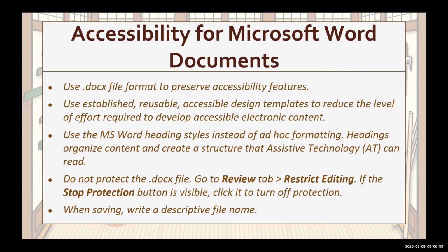To start, make sure you're using the latest version of the software. Use an established accessible design template, or create your own accessible template with standard heading styles. Don't use ad hoc formatting because assistive technology has trouble reading custom styles. Make sure your file is not protected. If the file is protected, assistive technology cannot read the file. And lastly, make sure that you save the file with a descriptive file name to help people correctly identify the file.